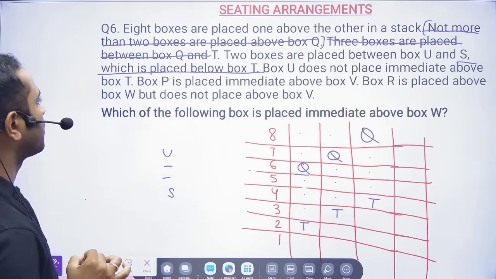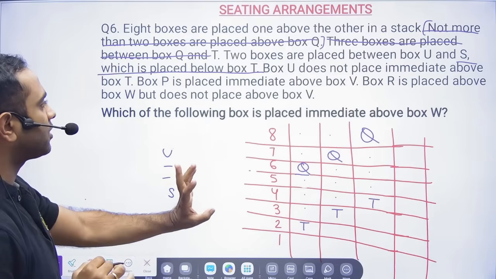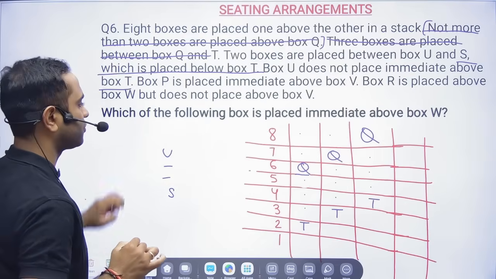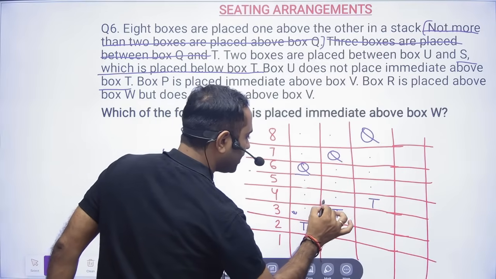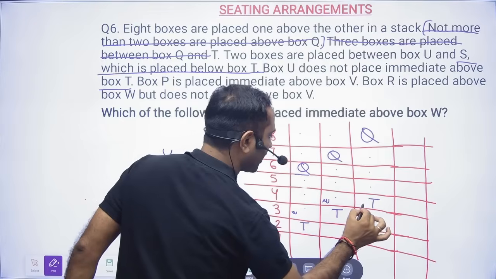Box U is not placed immediately above box T. So immediately above box T, U cannot come.